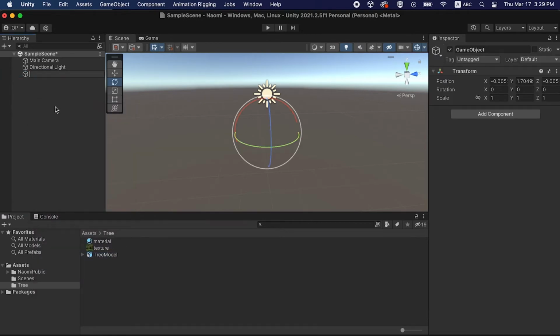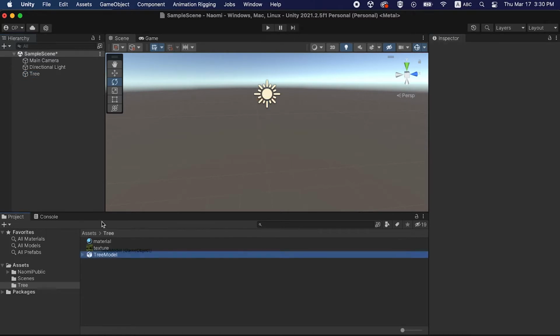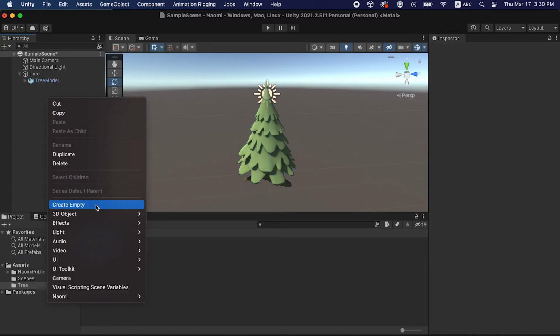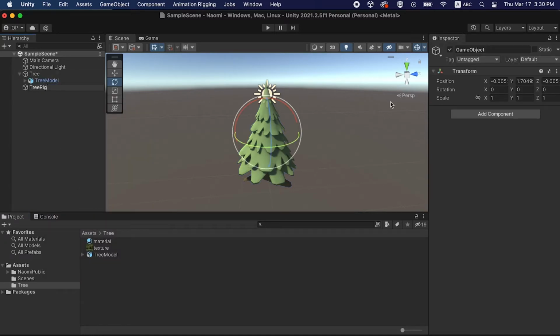First, create an empty object. Name it Tree, and set it at 0, 0, 0. We're going to bring our model over and place it under the tree. Next, create another empty object and call it Tree Rig, and set it at 0, 0, 0. Place it under the tree.